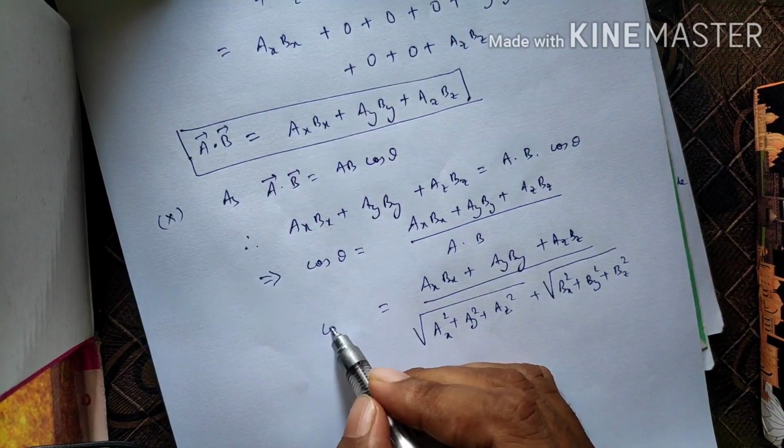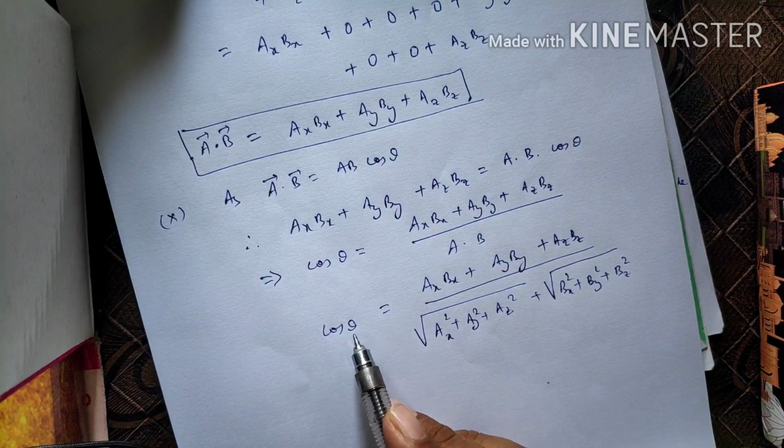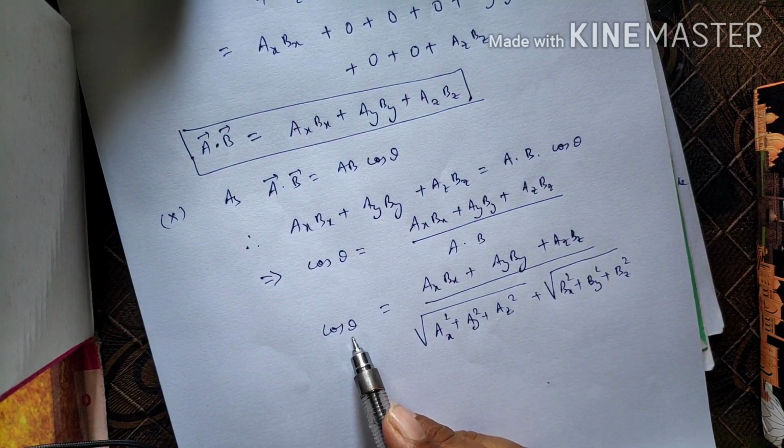From this we can find the angle between any two vectors.